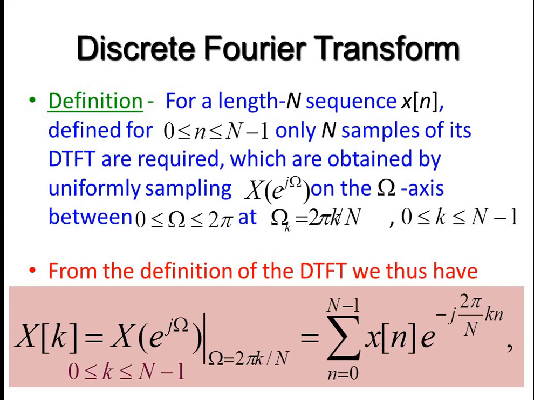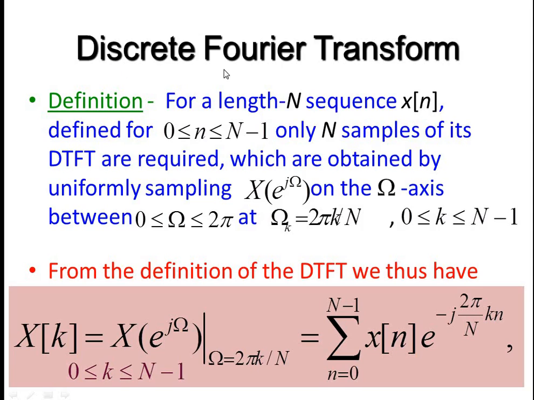Now we'll discuss the definition of the discrete Fourier transform. For getting the discrete Fourier transform, we require a discrete time signal with a finite length sequence. So the finite length is capital N, and we can define that n varies from 0 to N minus 1.